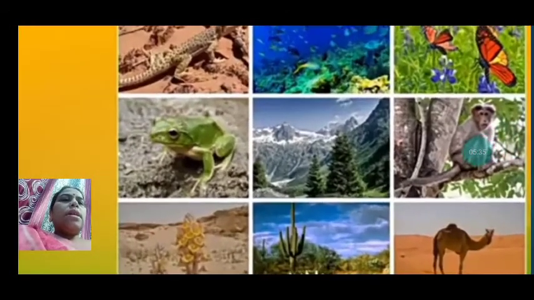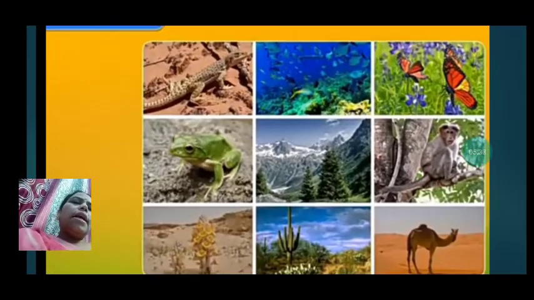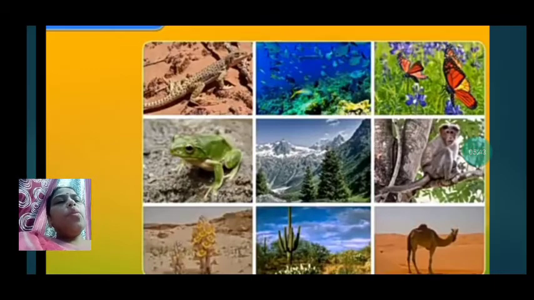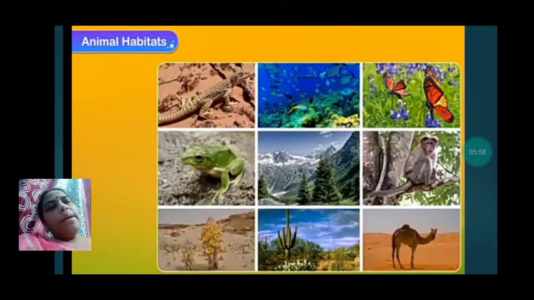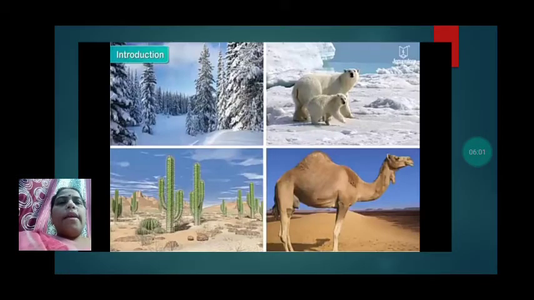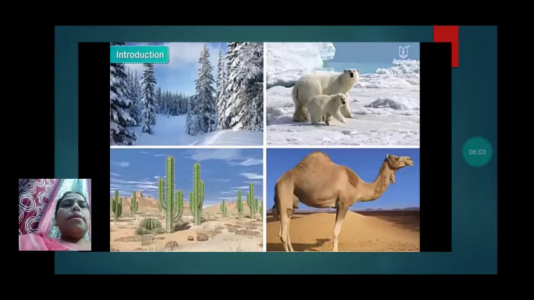As we see here, the animals have different habitats. Some animals live in water, some live in the desert, some live on mountains, some live on trees. So different animals have different kinds of habitat. Here also we see polar bears living in the colder region, and the camel living in the desert, in hotter areas.